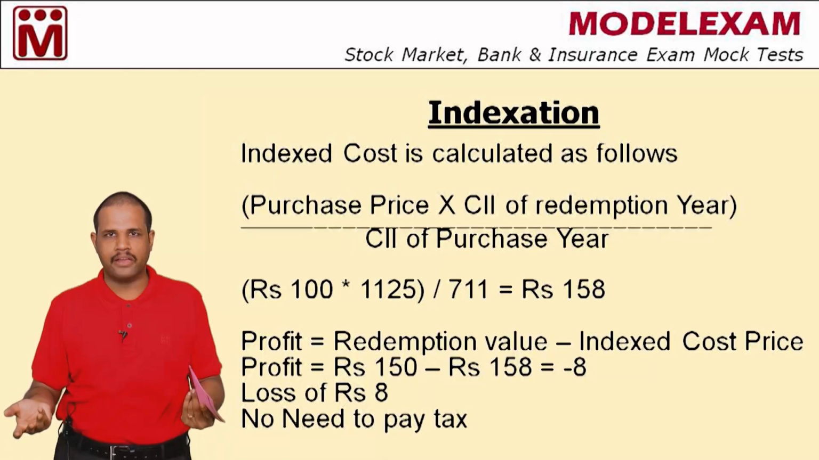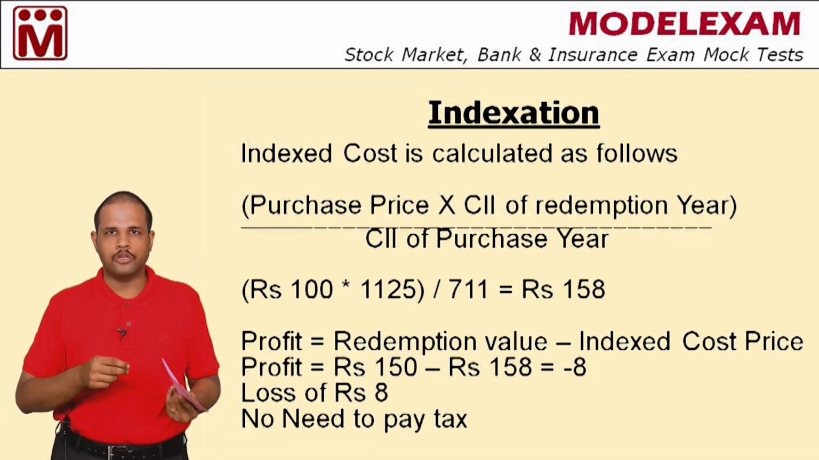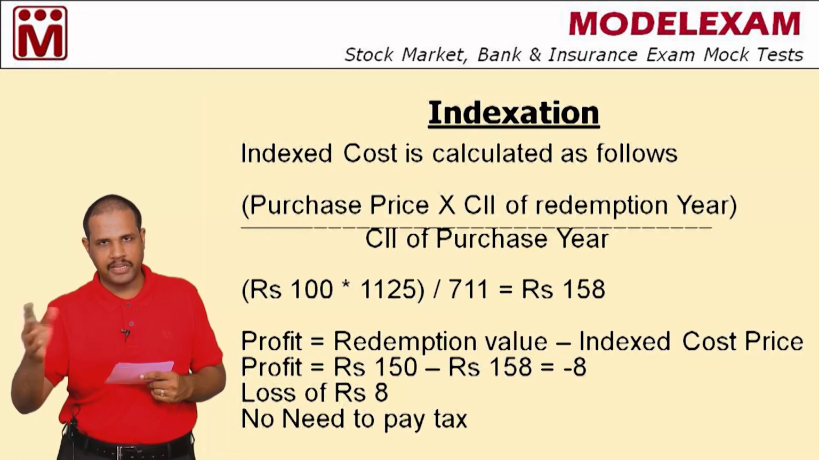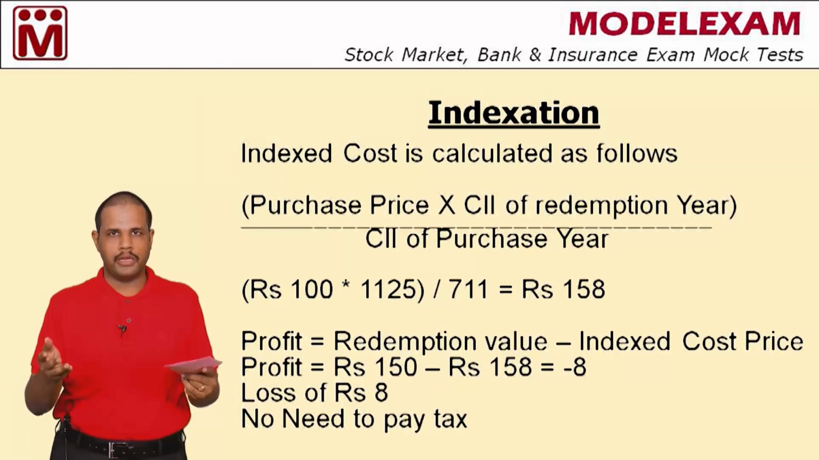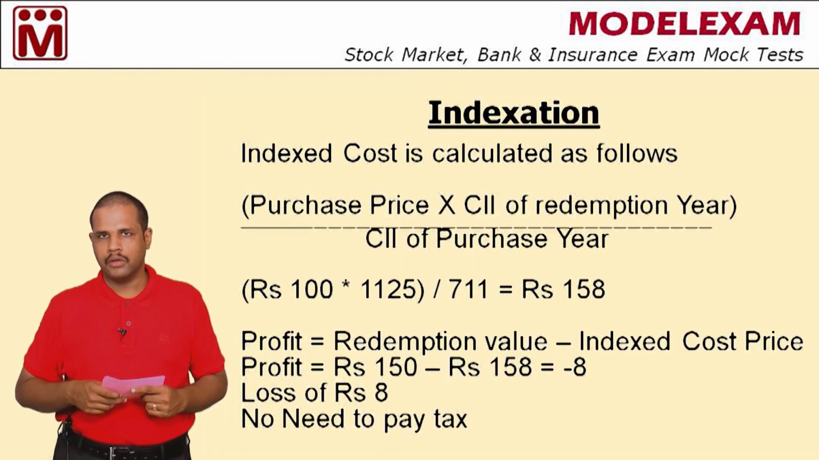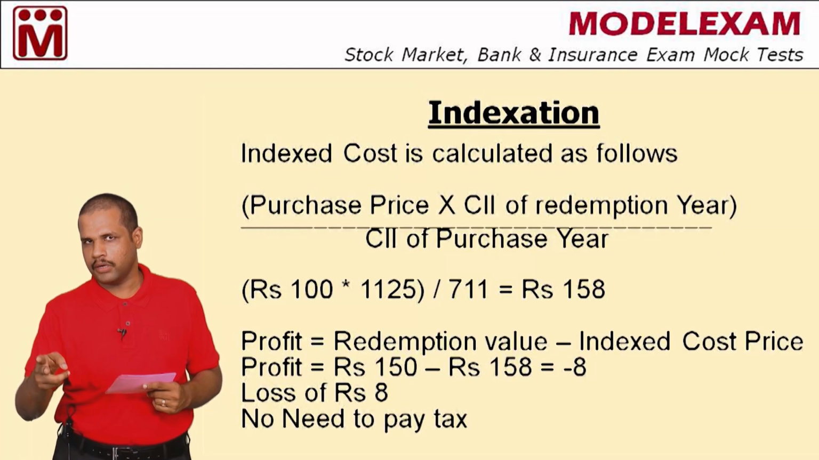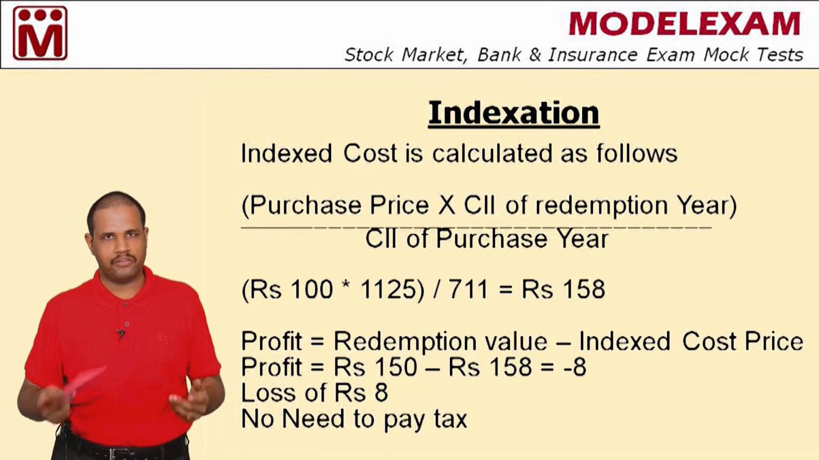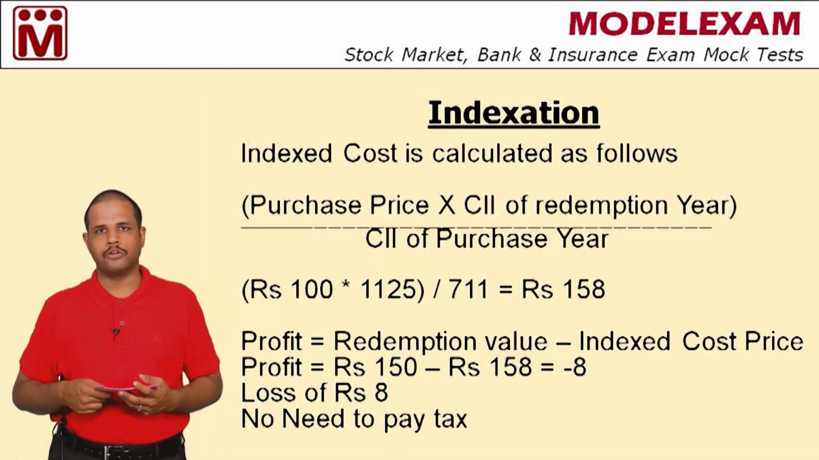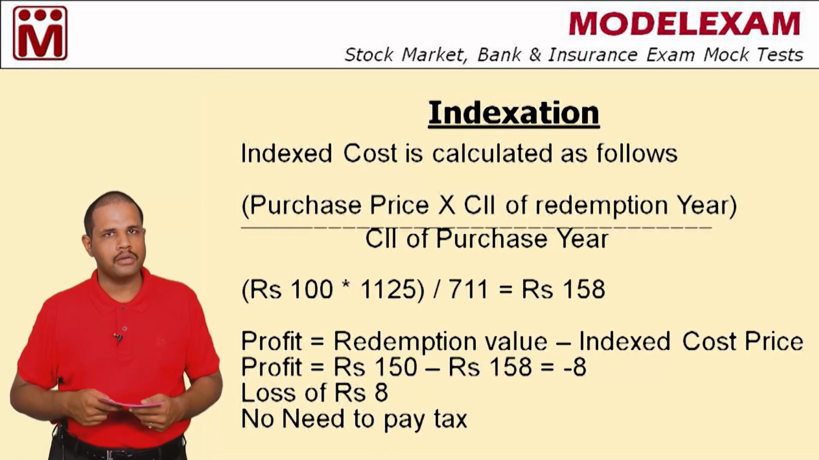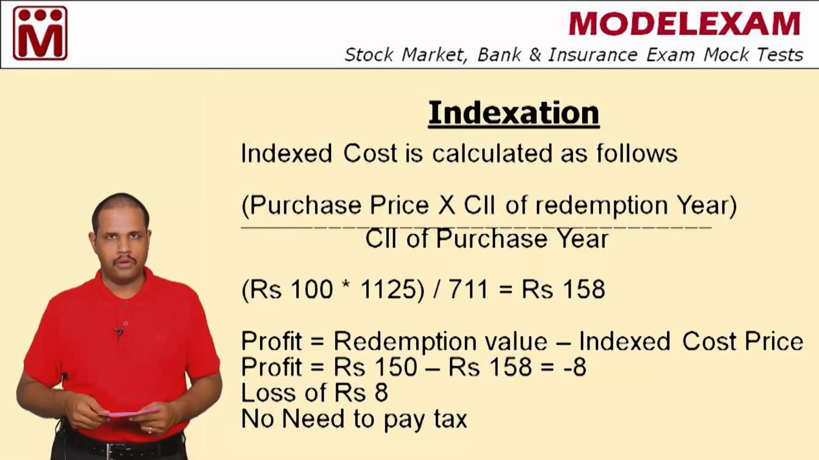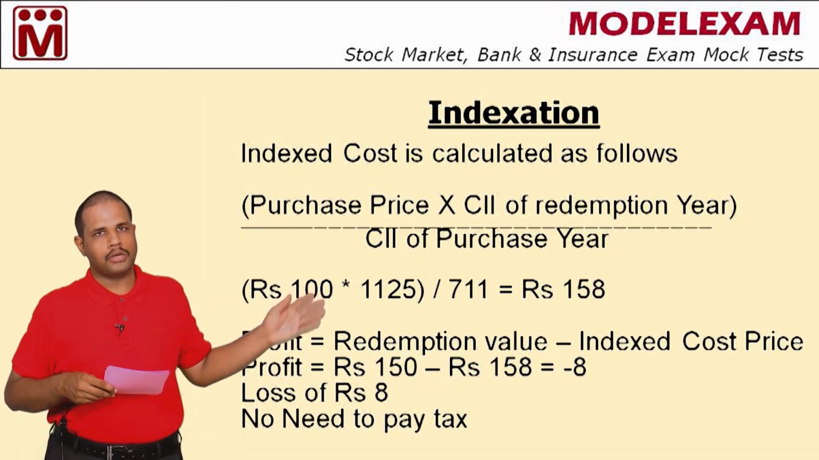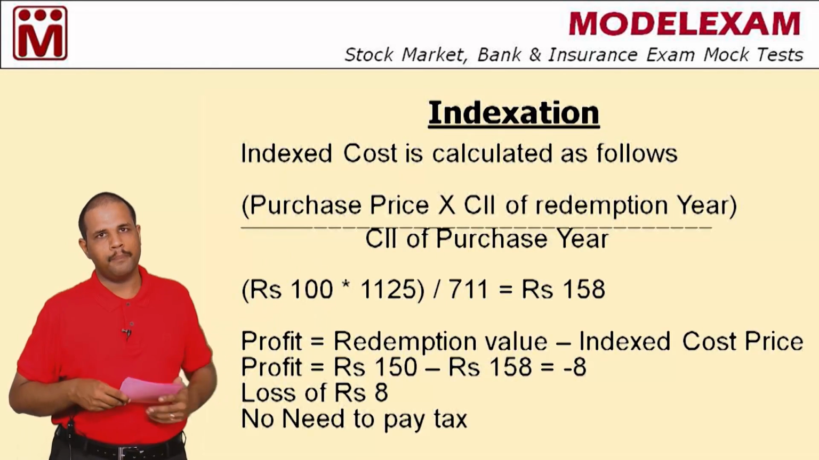So now what is the tax? 20% of the profit after indexation. So if we assume profit as 10 rupees, then 20% of this profit, that is rupees 2, will be our tax. So this is an example to show you how indexation works. I hope you have understood indexation and other concepts.